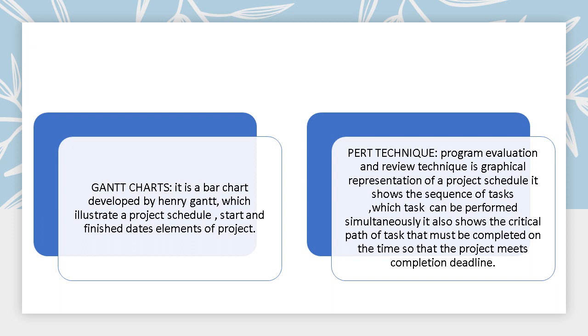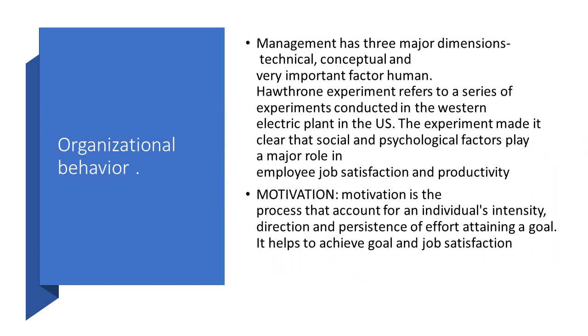These two are graphical forms of quality control techniques. So these two points are also very important. Next one is organizational behavior. Up to the last slide, we discussed managerial functions. Managerial functions are five. From planning to controlling, we covered all important points and related concepts.